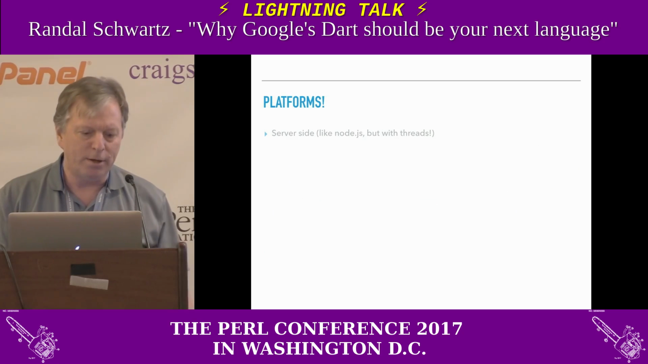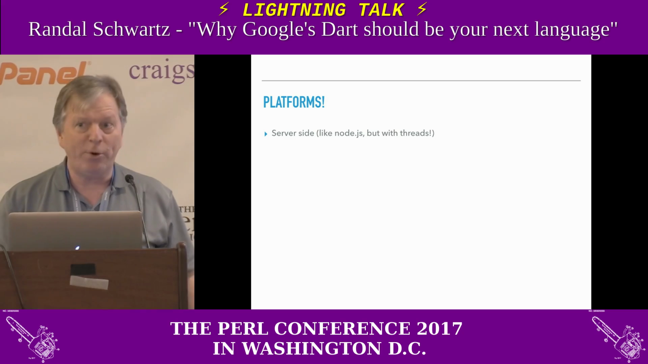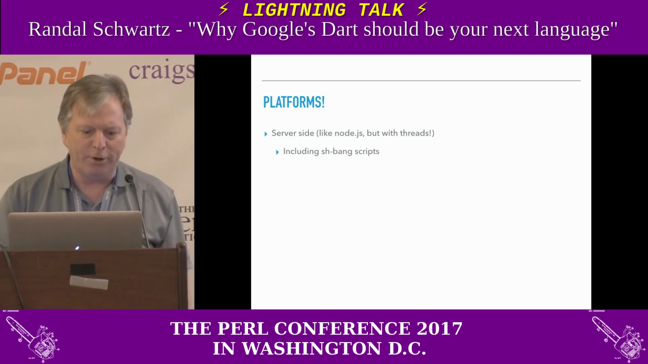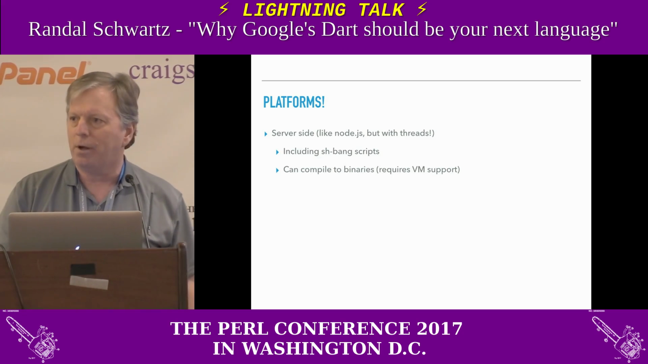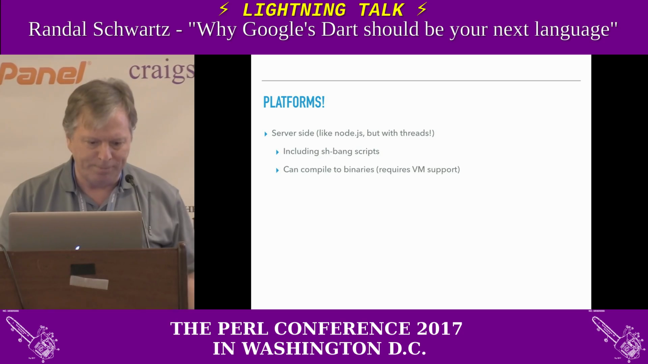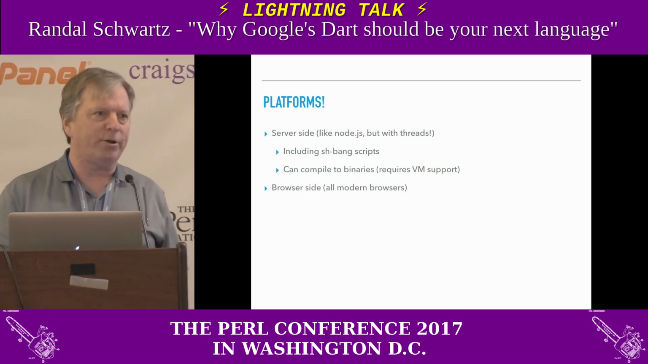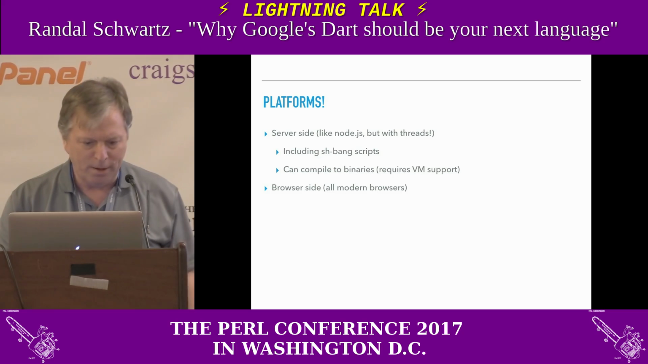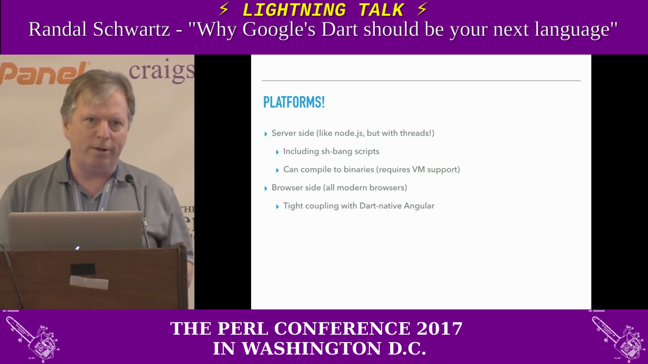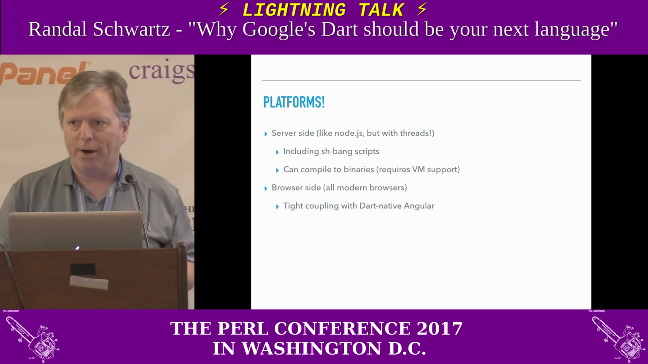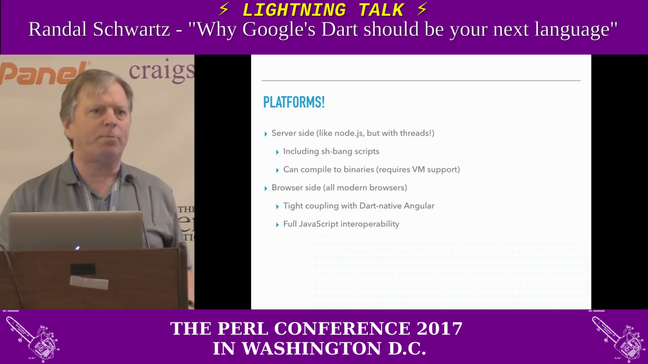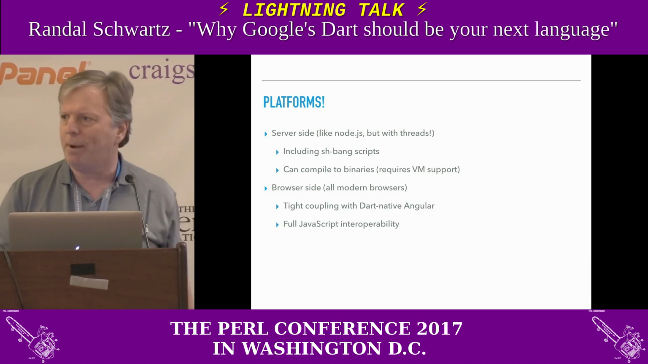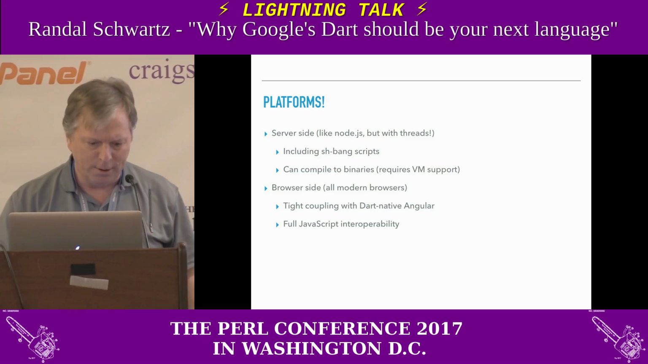Where does Dart run? Server side, like Node.js, but with threads, finally, including shebang scripts. It can compile to binaries. In fact, a lot of the tools in Dart are actually compiled Dart tools. Browser side, all modern browsers, JavaScript transpilation. Tight coupling with Dart native Angular, which is what AdSense and AdWords are written in now, and a bunch of other properties that are coming out soon that I can't talk about. Full JavaScript interoperability, you pull whatever JavaScript library you want, you can talk to it.